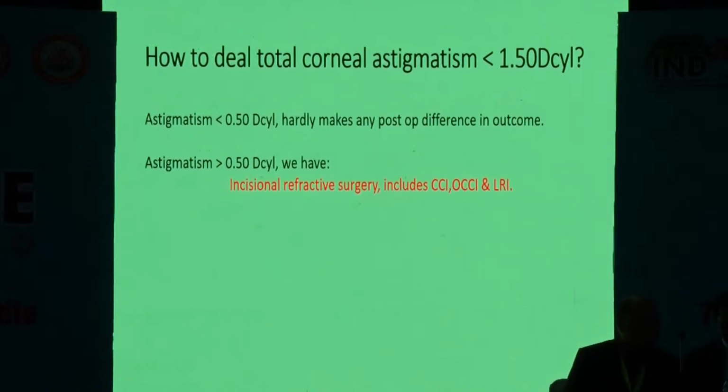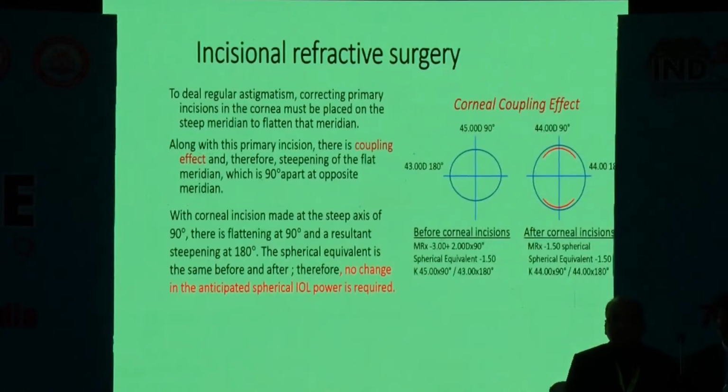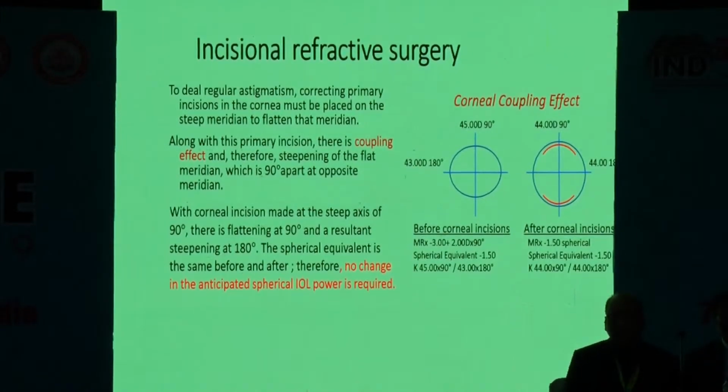Now the question is how to deal with total corneal astigmatism of less than 1.5 diopter cylinder. Astigmatism of less than 0.1 diopter cylinder hardly makes any post-operative difference in outcome. For astigmatism of more than 0.5 diopter cylinder, we have incisional refractive surgery, including the clear corneal incision, opposite clear corneal incision, and LRI. Now, Dr. Sujit has elaborated the incisional refractive surgery very much.